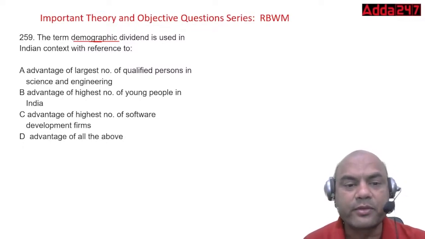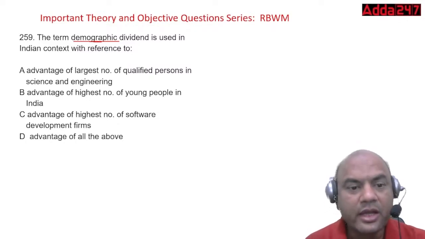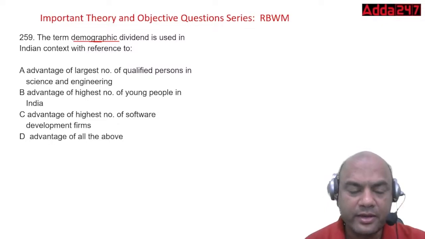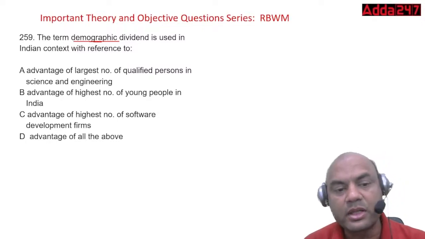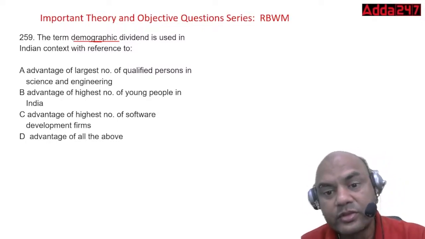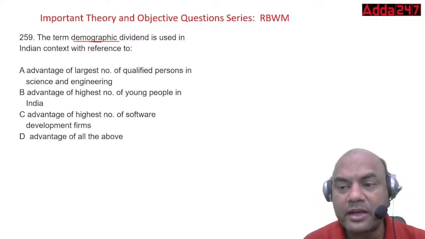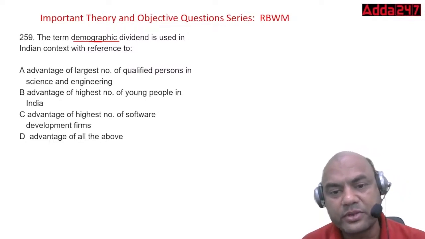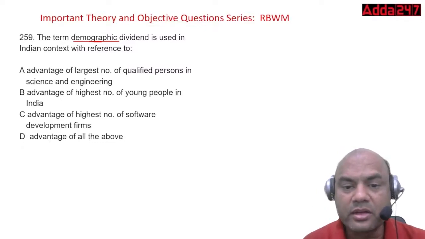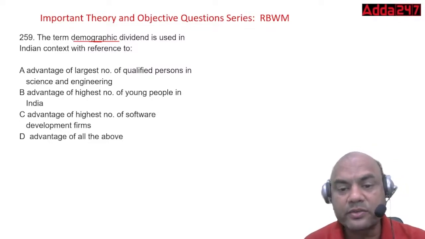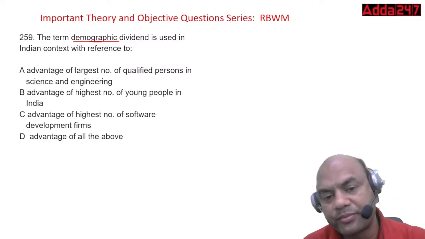So it is with reference to what? Advantage of largest number of qualified persons in science and engineering, advantage of highest number of young people in India, advantage of highest number of software development firms, and advantage of all of the above. So here, what example did I give you? It can be on the basis of gender, it can be on the basis of education, anything. Okay. So what can be the answer over here?